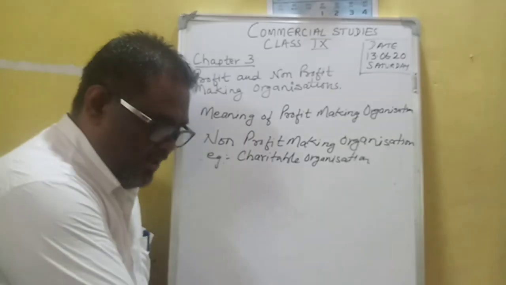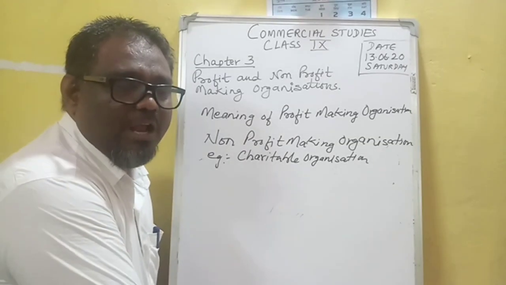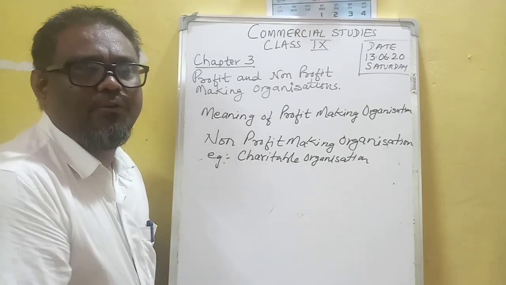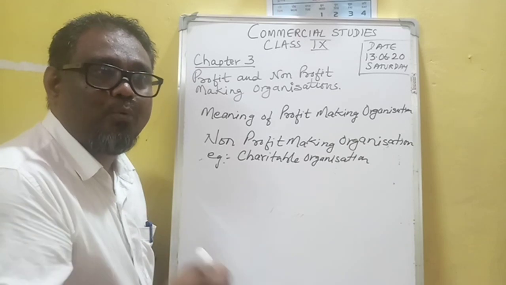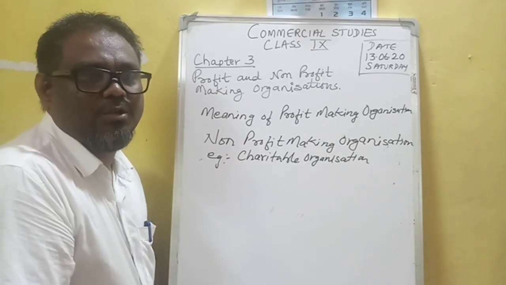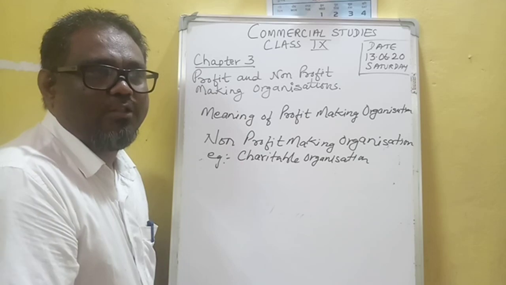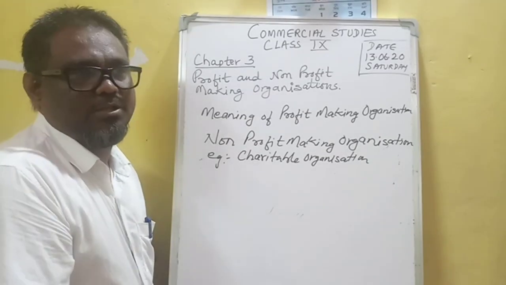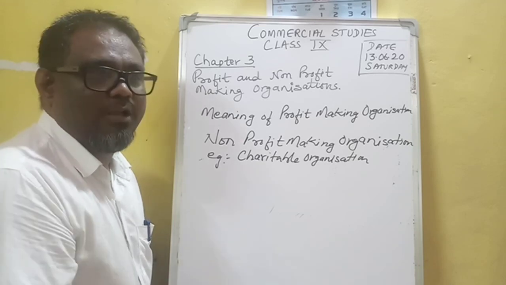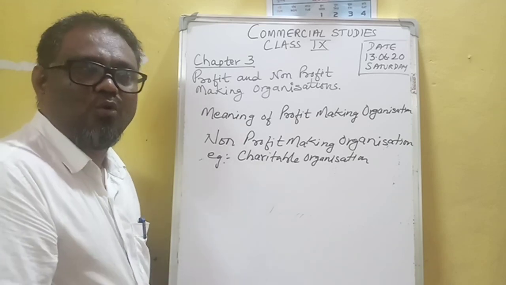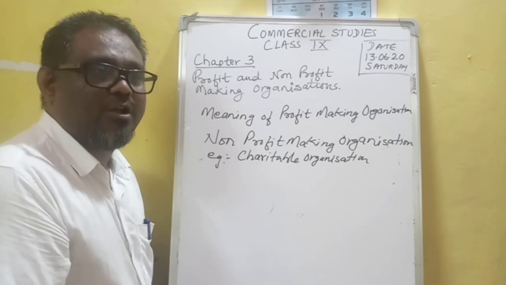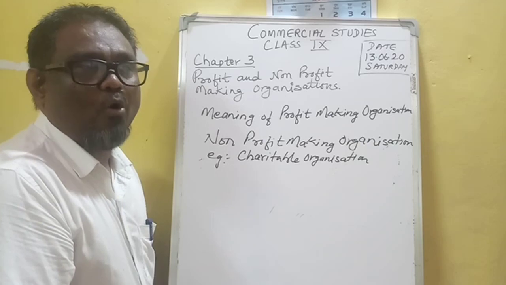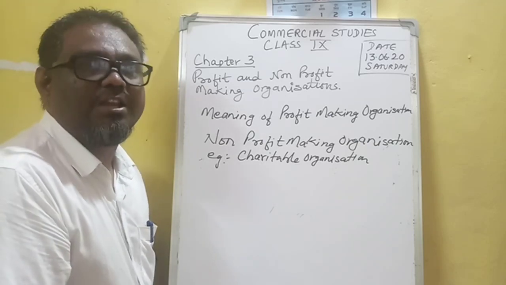The example given here is Ratan Tata Trust. Ratan Tata Trust is a charitable organization. They provide financial support to poor students, scholarships for economically backward students who cannot continue their higher studies. For them, Ratan Tata Trust comes forward to provide financial support for their studies.